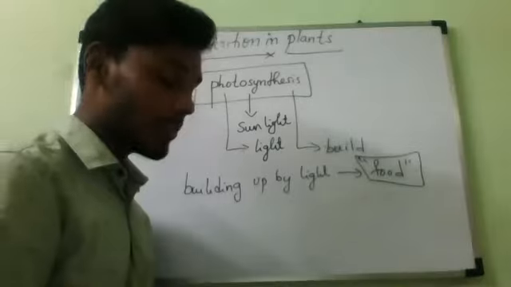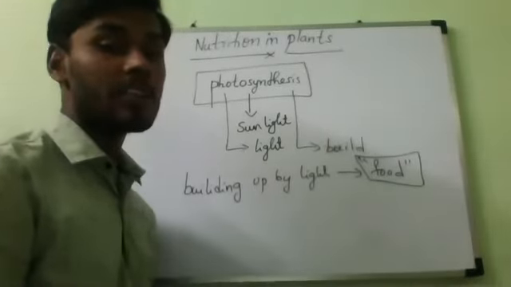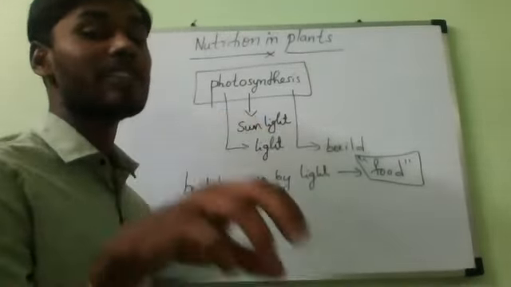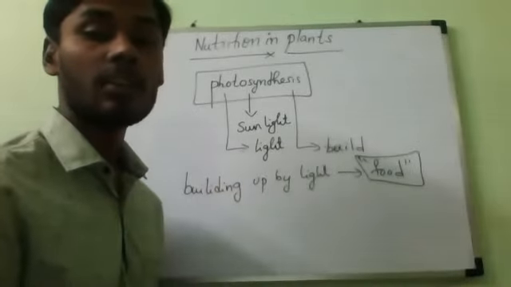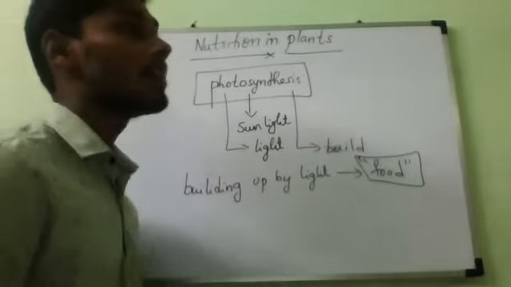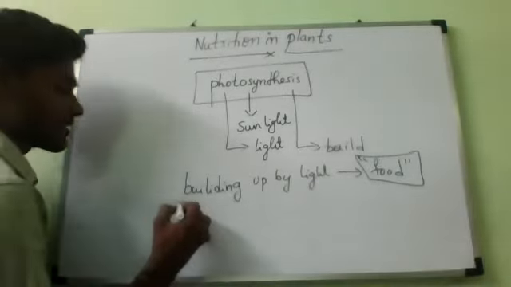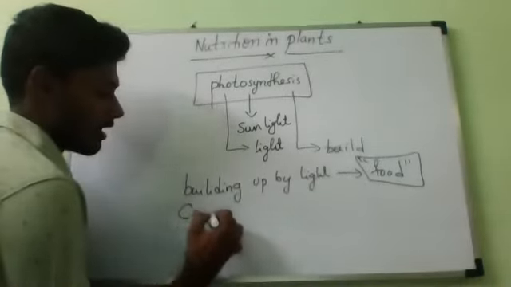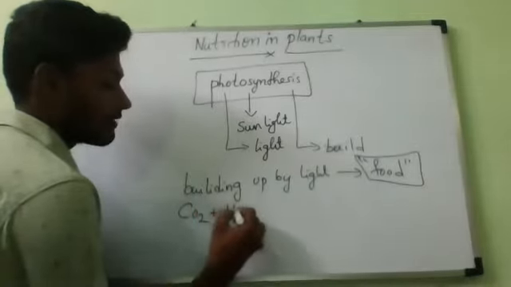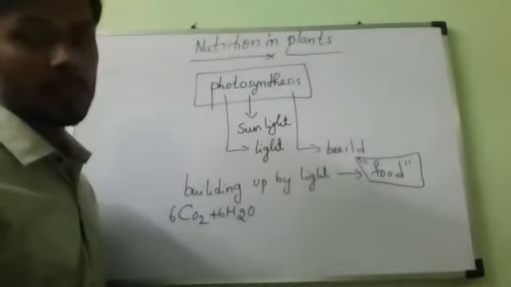Now, plants use the energy which is present in sunlight to prepare food from inorganic substances. What are these inorganic substances? From nature, carbon dioxide and water.